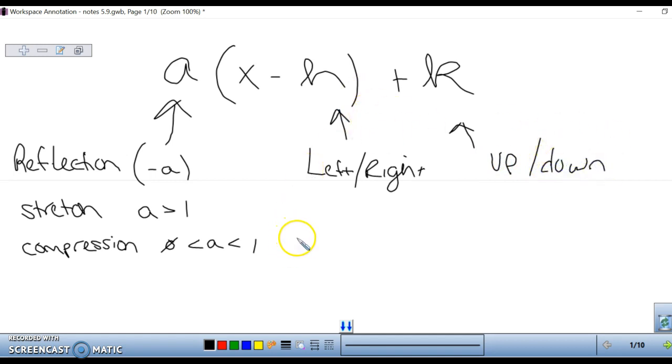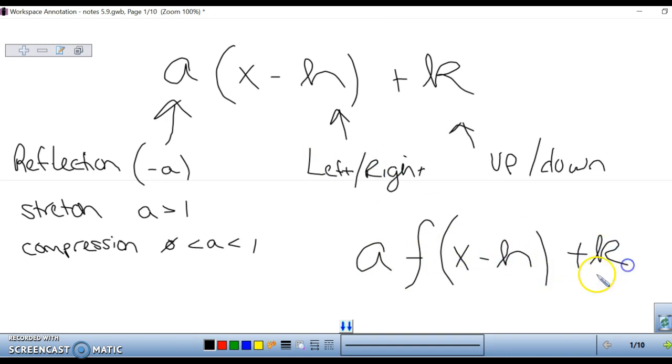Now this is true for any graph, so we have done absolute value graphs, we've done squares or quadratic graphs, and it's true for any other polynomials as well. So you'll see it in this section written as a times f of x minus h plus k, where f of x is your polynomial function.